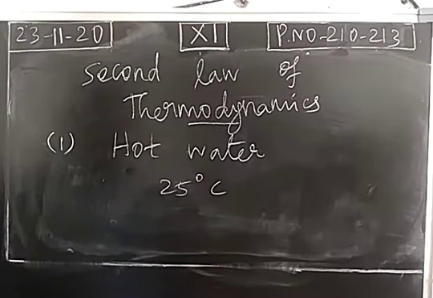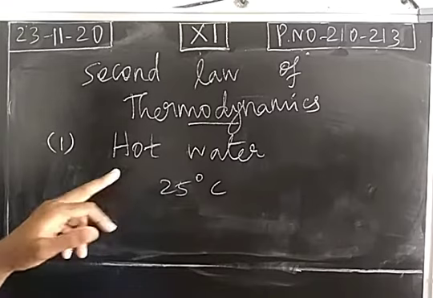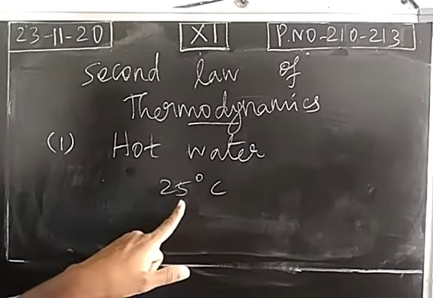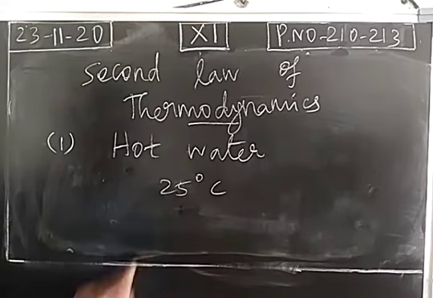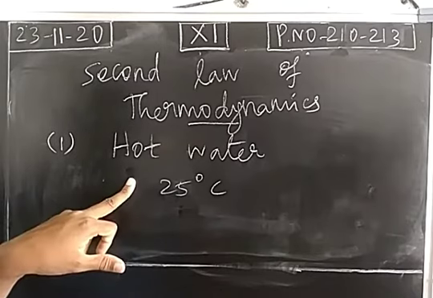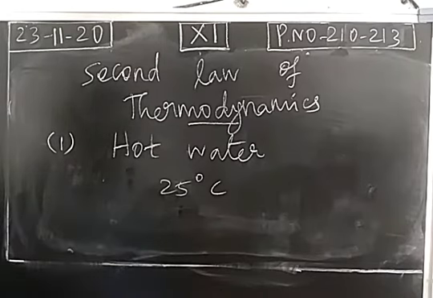So hot water becomes cold water. There is a transfer of heat from system into surrounding until the temperature reaches 25 degrees Celsius in both system as well as surrounding. This is the first example. The heat transfer is a spontaneous process. We are not inducing it. Spontaneously, heat is transferred from a hot object into a cooler object.